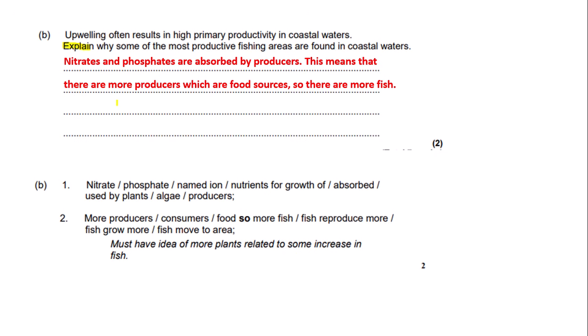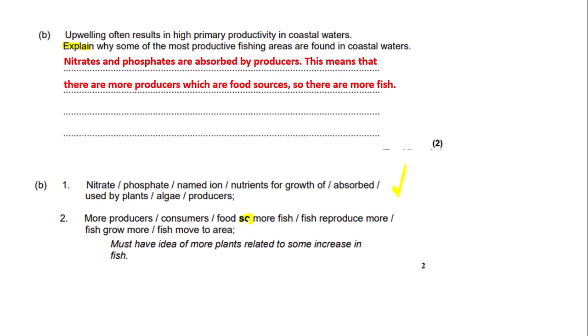So the first marking point says nitrate, phosphate, named ions or nutrients for growth of, or absorbed or used by plants or algal producers. We wrote they are absorbed by producers, so we would get that mark. So the second marking point says more producers, consumers, or food sources, so more fish.